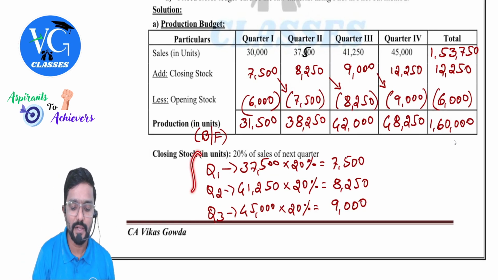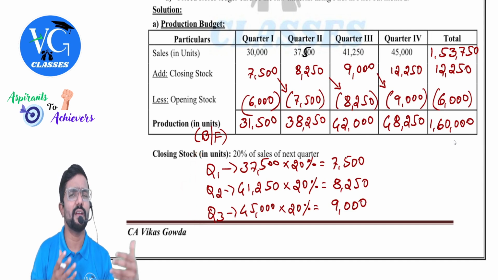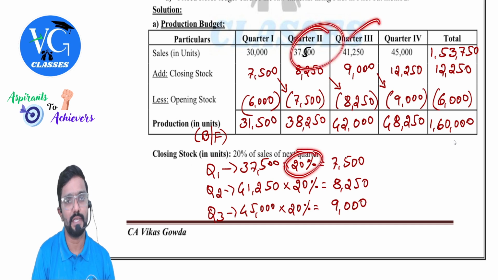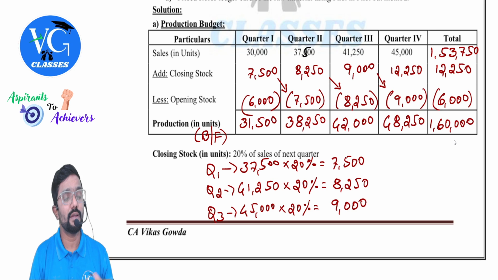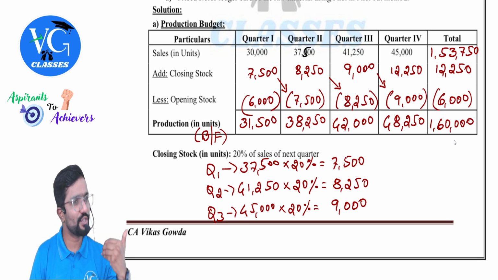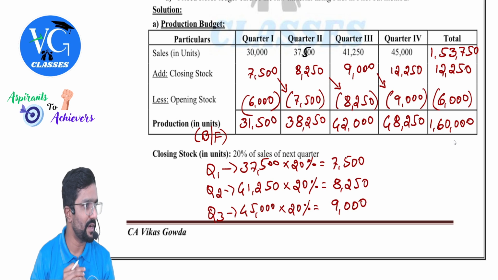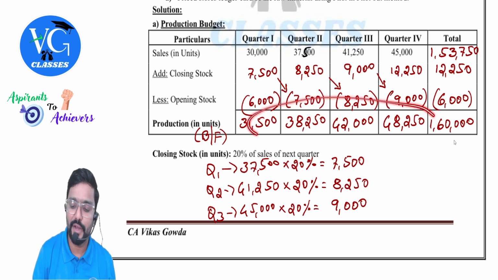And for production, sometimes for closing stock, they will give you some pattern. Here actually, for closing stock, they have given the pattern. What is the closing stock? 20% of next quarter sales. And remember one thing, closing stock of this quarter will be the opening stock of next quarter, or closing stock of this year will be the opening stock for next year. Hope you got it. So we'll get a production quantity.